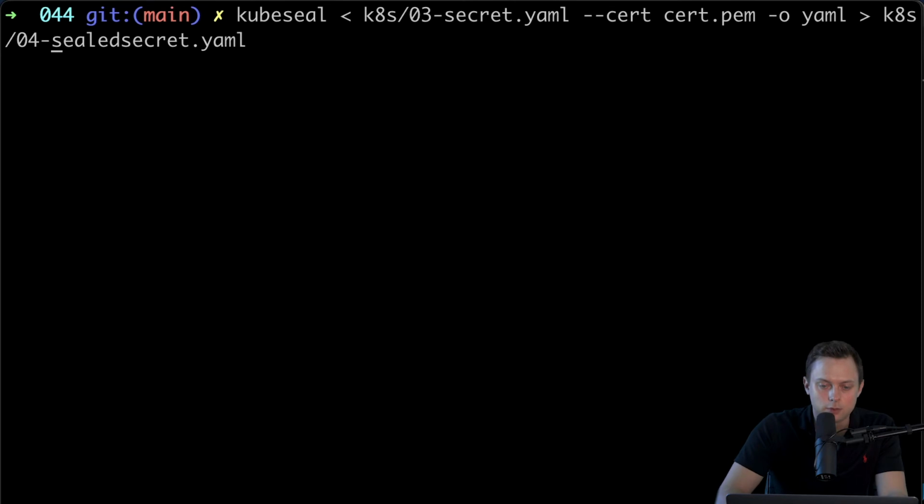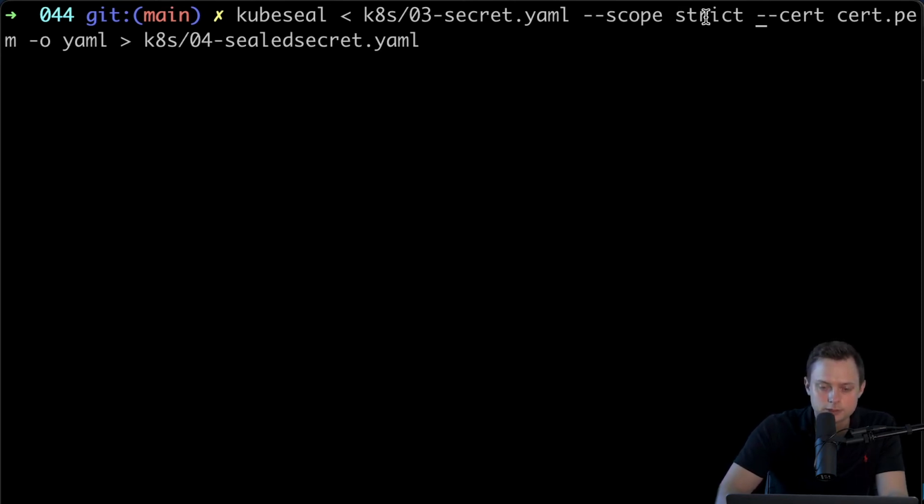And also there are options for how you can define the scope. For example, I can provide additional flags, for example, scope strict. This is the default behavior. So in this case, the secret must be sealed with exactly the same name and namespace. So when you seal the secret, the namespace and the name will be used to encrypt the secret, and you're not going to be allowed to change the namespace, and the name obviously.